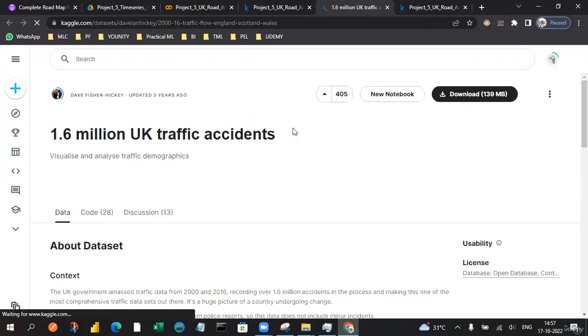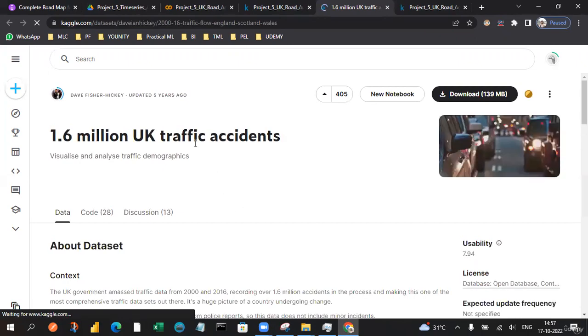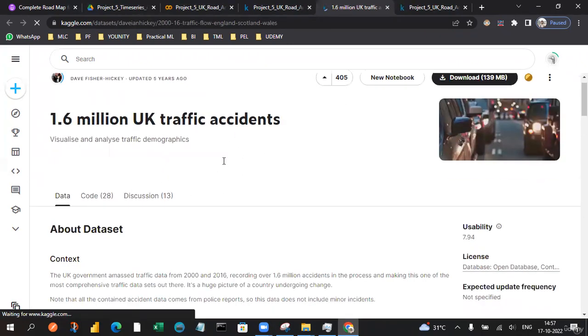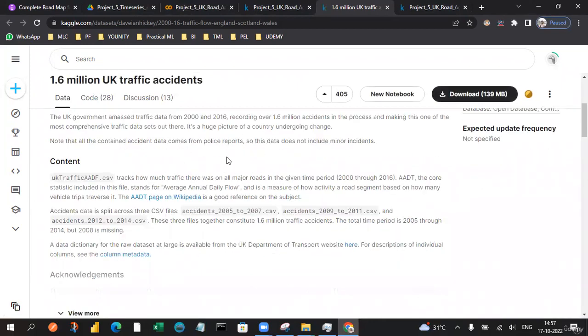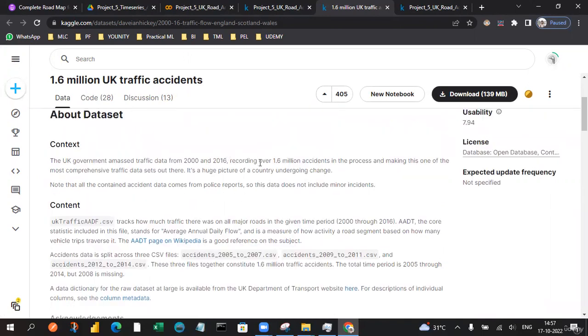Then we will also go with the model building corresponding to the time series dataset. So yeah, the UK government has traffic data from 2016, and there are so many records found in the accident datasets, 1.6 million. In this process, they are also comparing traffic with the corresponding datasets and the huge picture of the country undergoing this change.